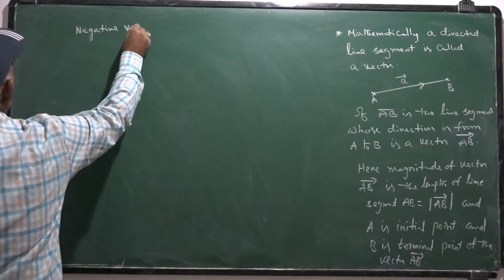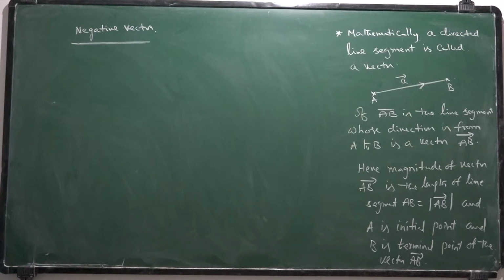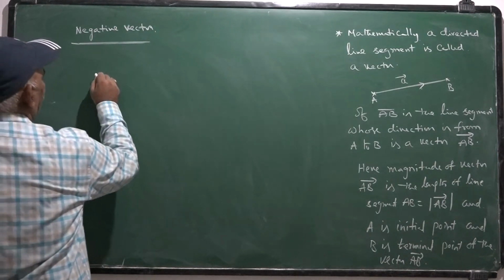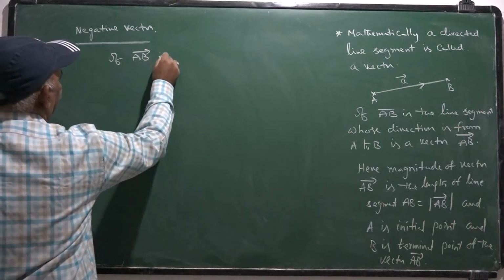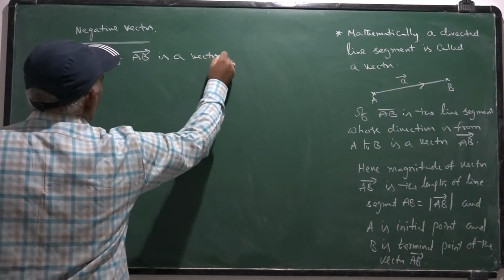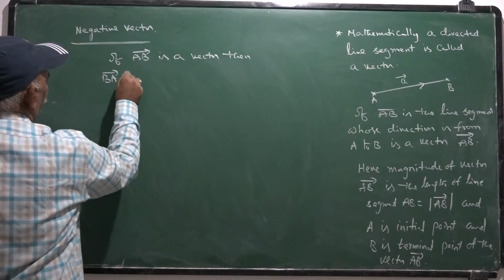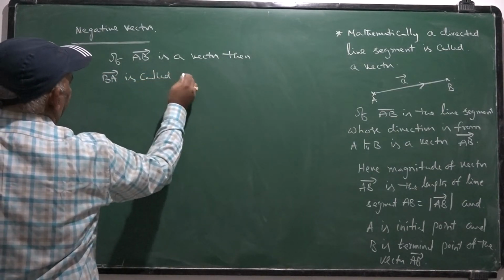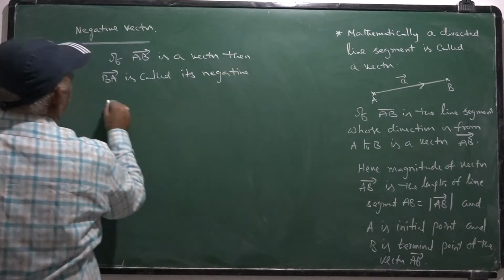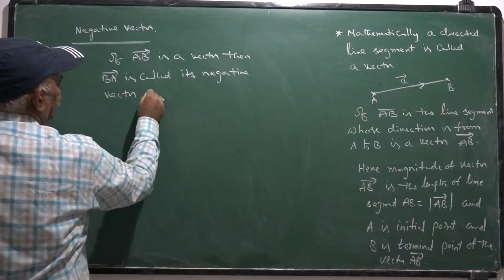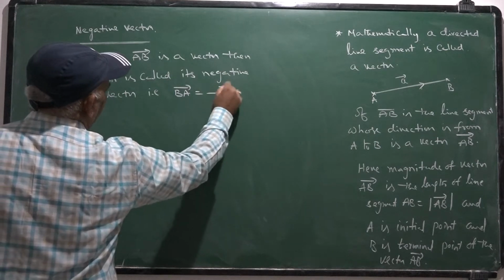Now, negative vector. If AB bar is a vector, then BA bar is called its negative vector. That is, BA bar equals minus AB bar.